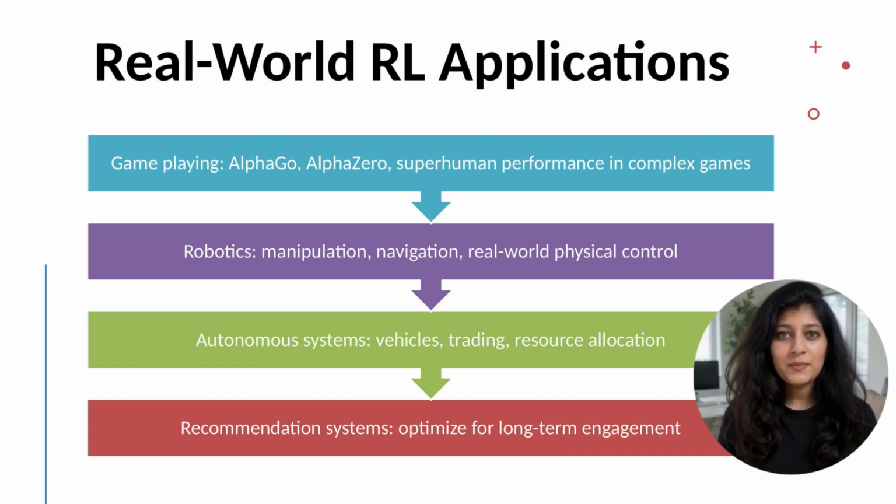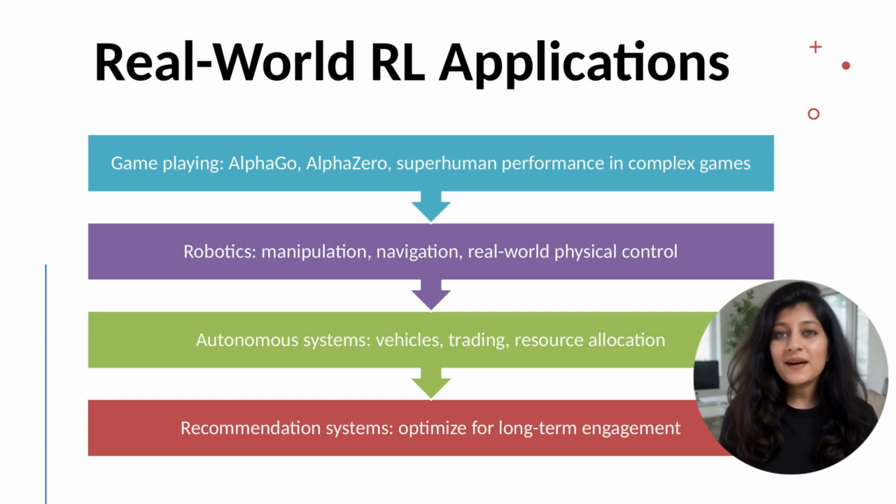Recommendation systems optimize for long-term user engagement using RL. Traditional systems maximize immediate click probability. RL enables sequencing recommendations considering future engagement. This is subtle. Optimizing for engagement without manipulating users or promoting poor content is challenging.